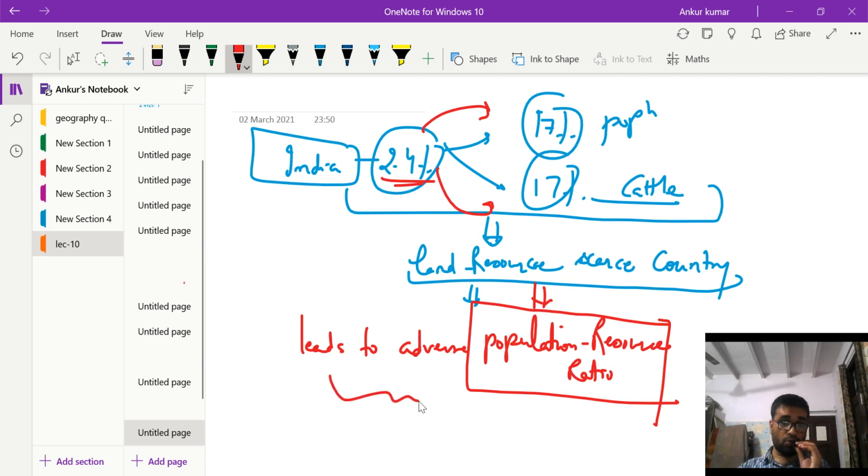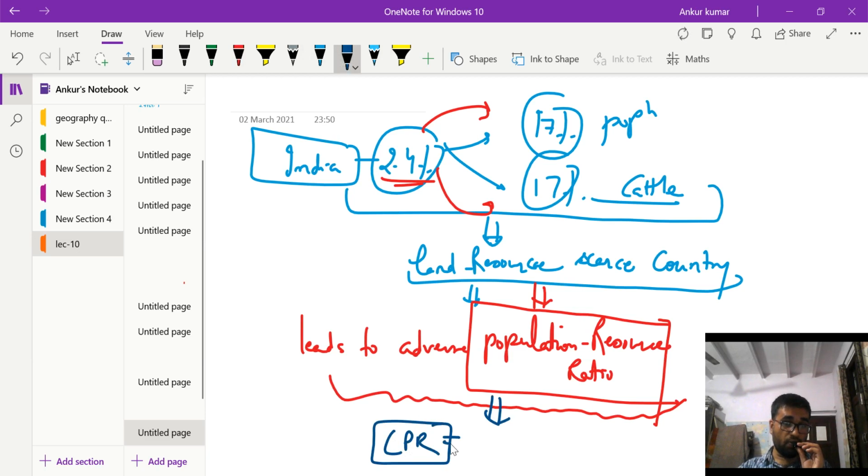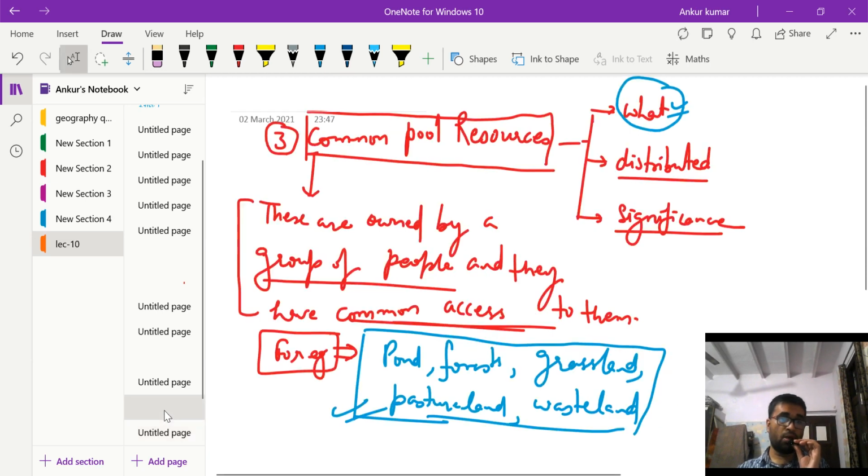So to overcome this kind of situation, do we have any tool in our hand? Can we do something to overcome this kind of problem? Yes, we can. We have to adjust to the common pool resources. We have to be aware of these resources, we have to manage these resources, and we have to use these resources. So this is the solution for managing the scarce land resources of our country. So now let us move on to the next segment after setting the context.